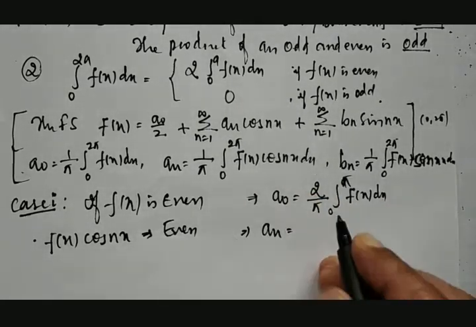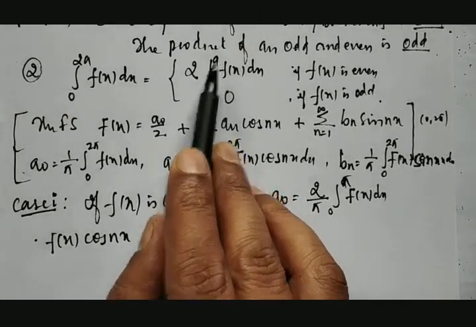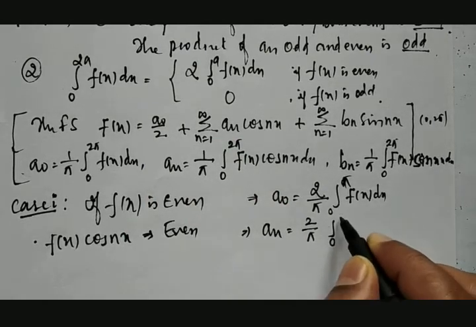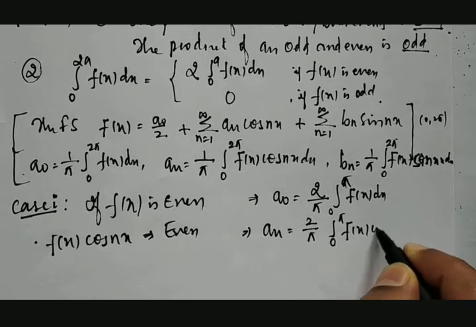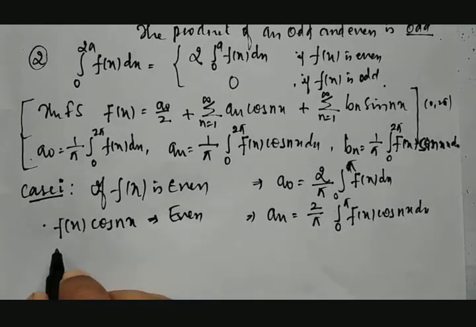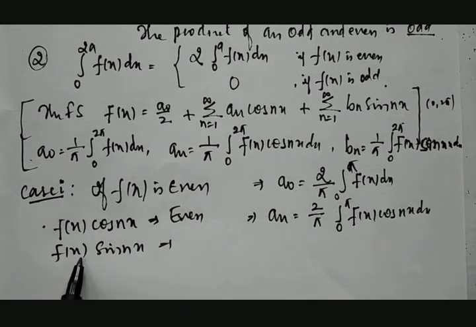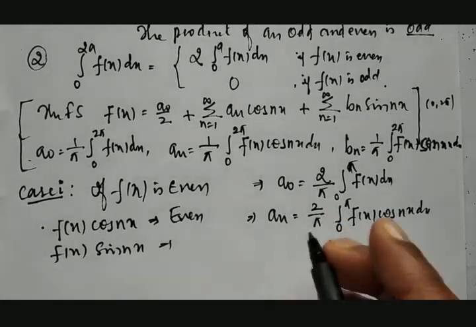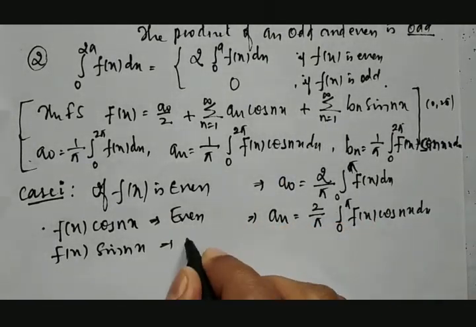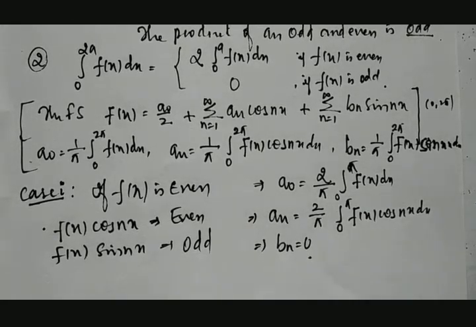Now it is between 0 to 2 pi, as per this new property it becomes 0 to pi, multiplied by 2. So it becomes 2 divided by pi integration between 0 to pi of f of x into cos nx dx. Fine. Next, f of x into sin nx. f of x is an even function, sin is an odd function. So what does the property say? The product of an odd and an even function is odd. So this is odd. Therefore bn is equal to 0.